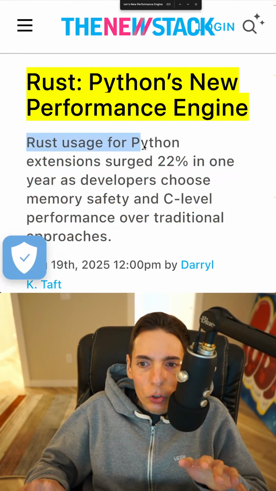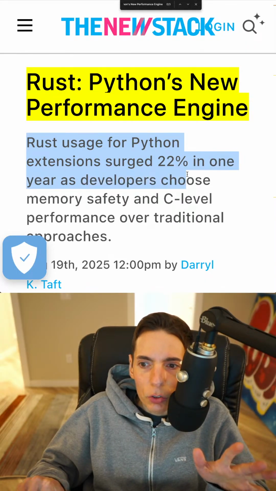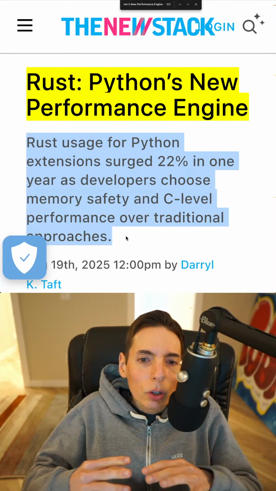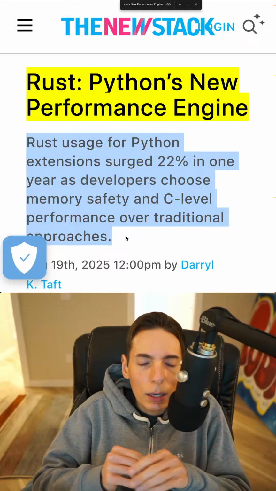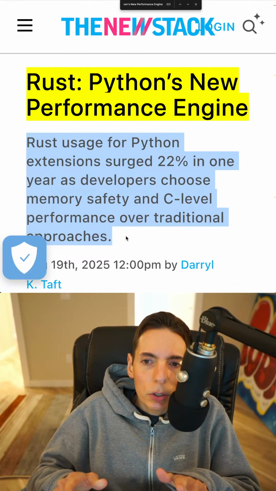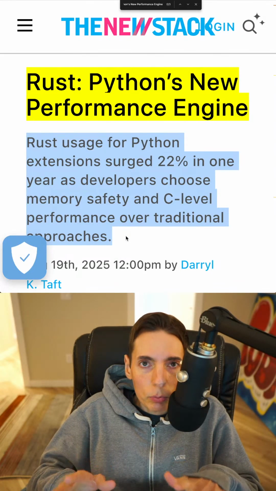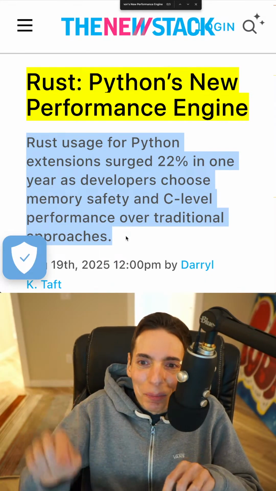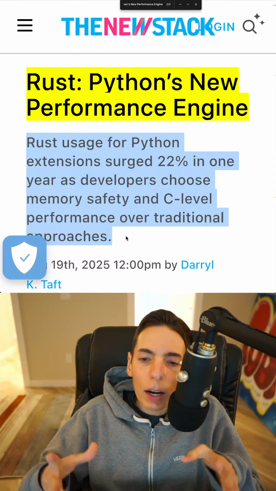All right. So Rust usage for Python's extensions surged by 22% in just one year, as developers chose memory safety and C-level performance over traditional approaches, right? Like PyTorch, which is the premier library, OpenAI uses it for ChatGPT for their AI training. libtorch is written in C, and it calls out to the GPU. And a lot of gaming engines are also written in C for the performance. Now, Rust gives you the same level of performance, but you get extra memory and concurrency safety. And so that's why everyone is moving to Rust instead of just using C, because it's a lot easier, because the compiler will find a lot of the problems.